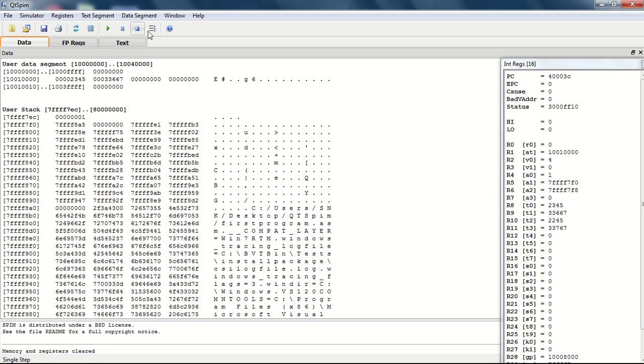In the next two lines, the bitwise AND and bitwise OR will be performed, and the values will be stored in registers T2 and T3. And in the last instruction of our program, the value of T3 will be stored in the reserved space in the data segment. So when we execute the last instruction, we can see that the value changes, and the value of T3 is stored in the space which we reserved in the beginning of the program.